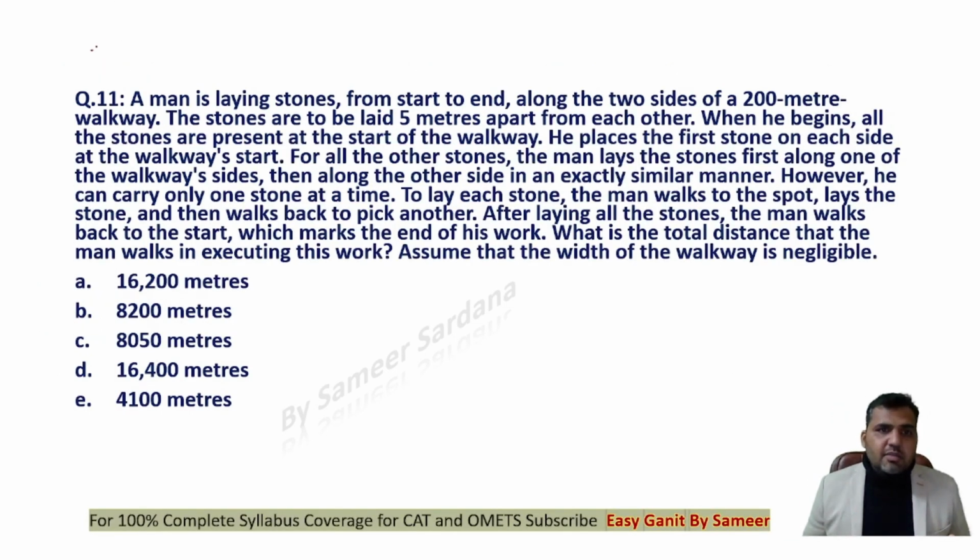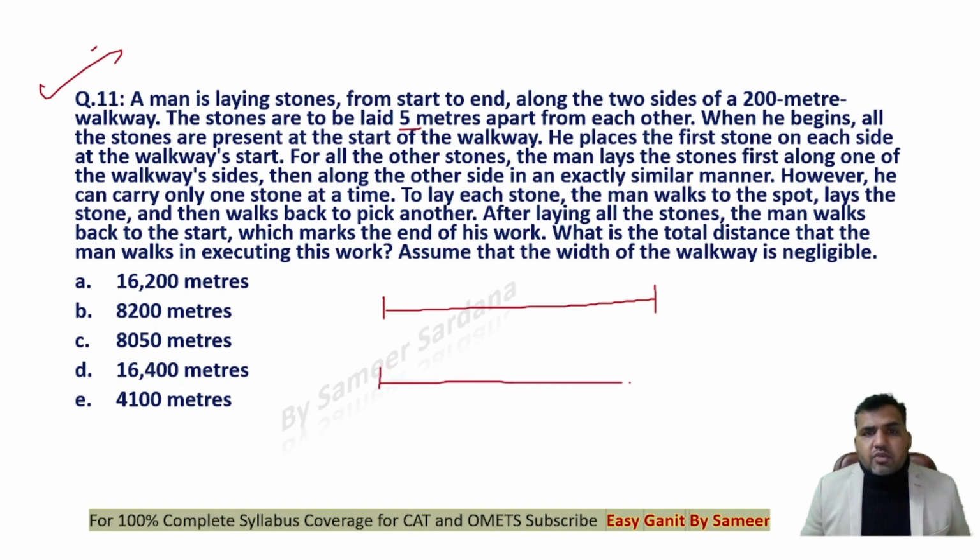Now let's look at question number 11 here, guys. A man is laying stone from start to end along the 2 sides of a 200-meter walkway. The stones are to be laid 5 meters apart from each other. When he begins, all the stones are present at the start of the walkway. So guys, see that the complete length of the walkway is 200 meters, and the 2 sides of a 200-meter walkway.